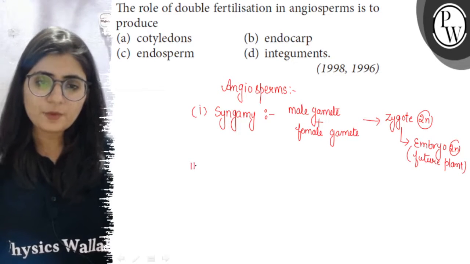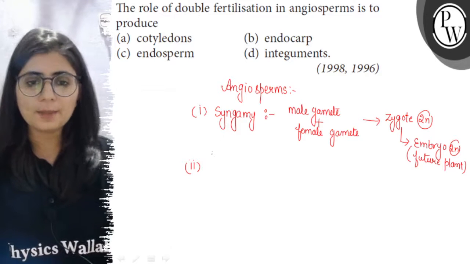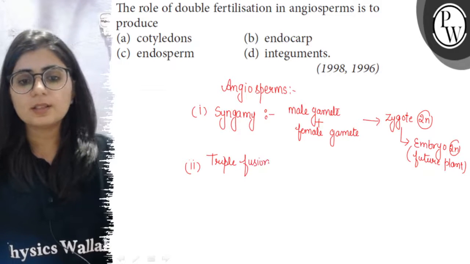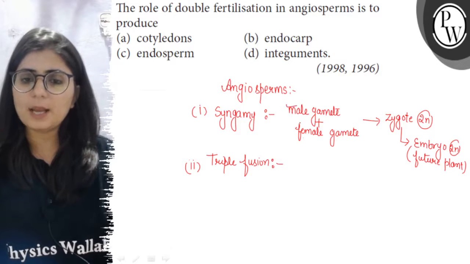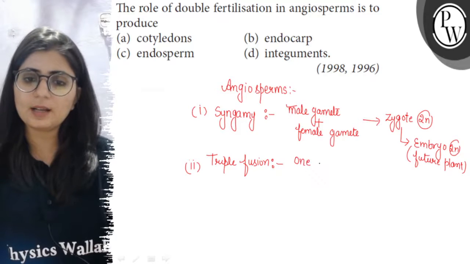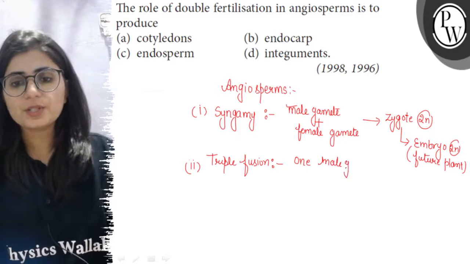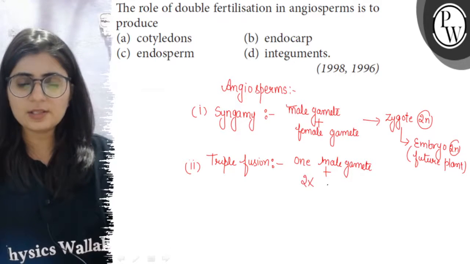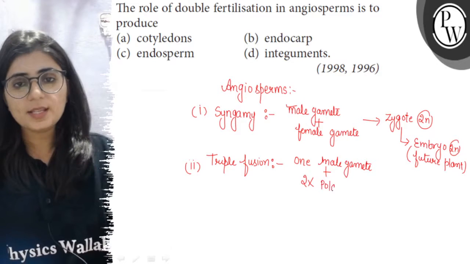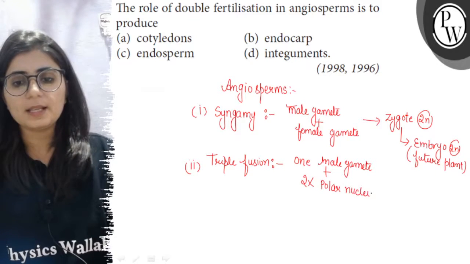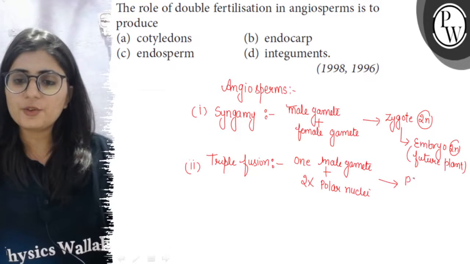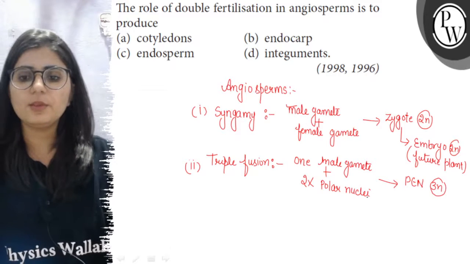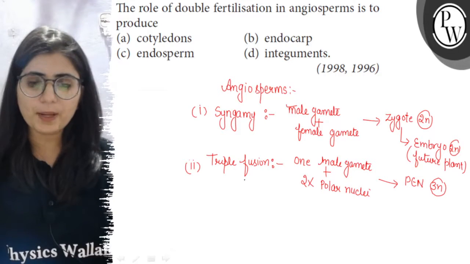Now the second act of fusion, which is followed by syngamy, is called the triple fusion. And in triple fusion, what happens? The one male gamete fuses with one female gamete, and the other male gamete, it fuses with two polar nuclei which are present in the central cell of female gametophyte. So these two polar nuclei and one male gamete together form a triploid structure which is called the PEN or primary endosperm nucleus. Now syngamy is followed by triple fusion.